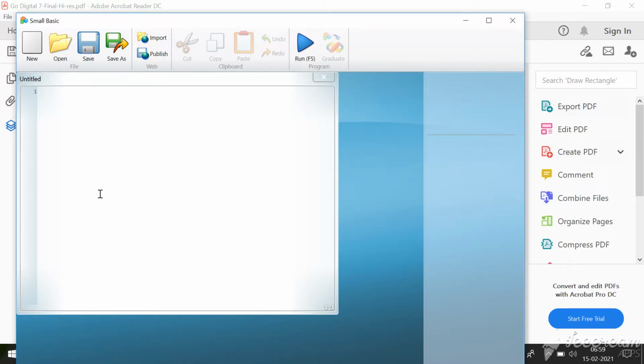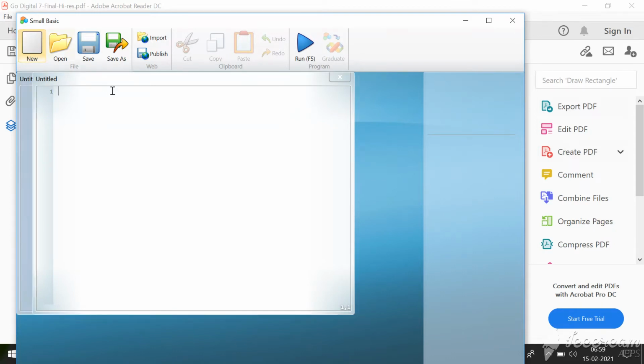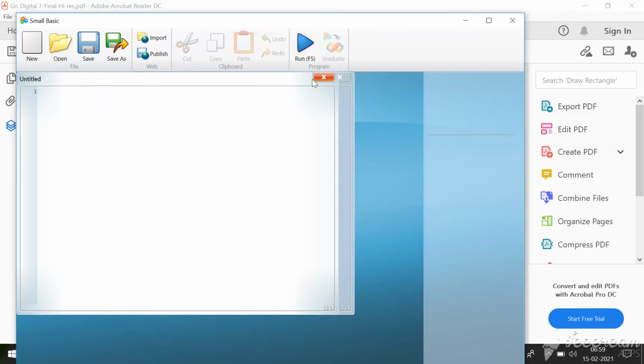So for starting a new small basic program, you need to start writing your program in the small basic. If this editor window is not visible to you in the beginning, then you can click this new icon. Can you able to see this new icon? So when you click this, immediately another window will be open. See, already one window has been opened to me. So another window has been opened on top of this when I click on this new button.